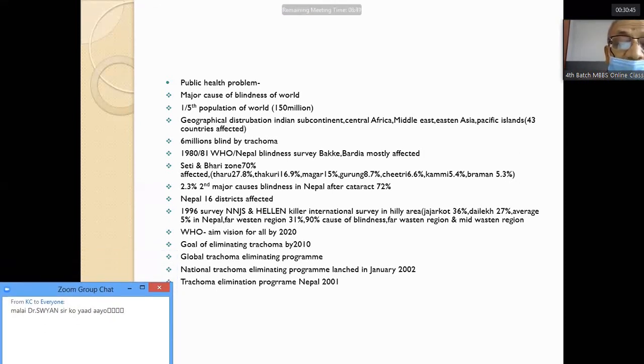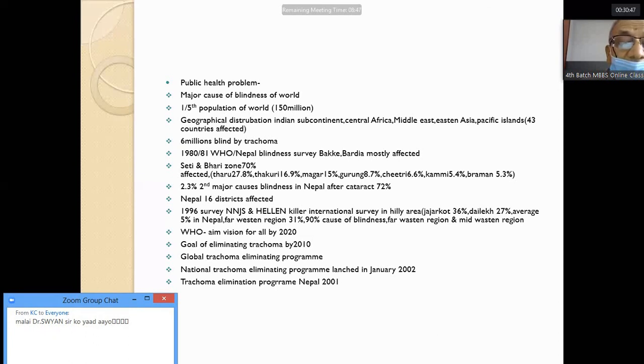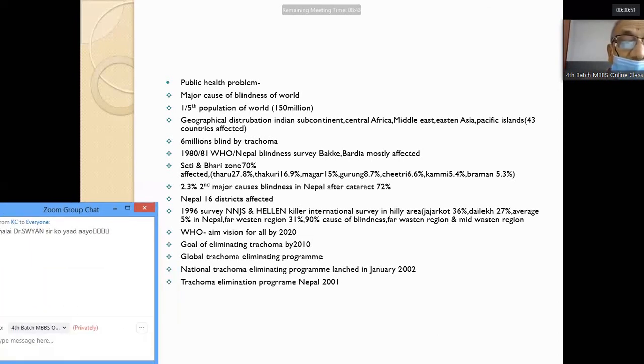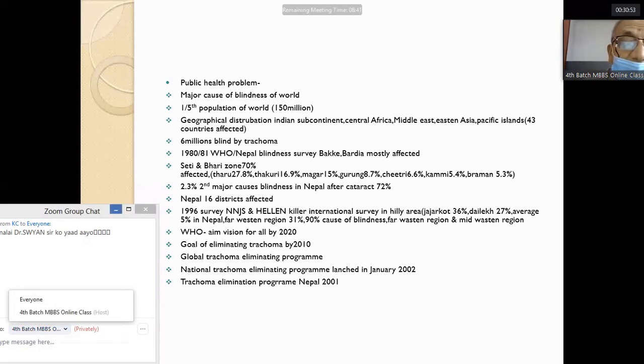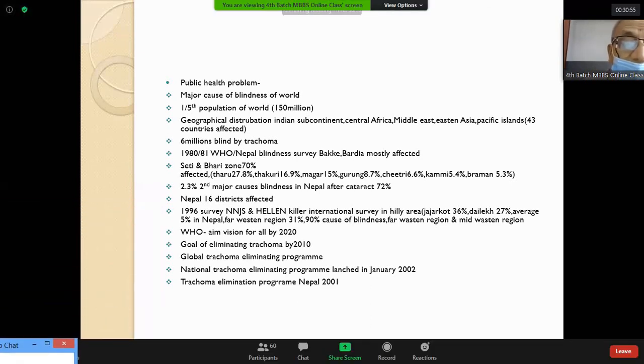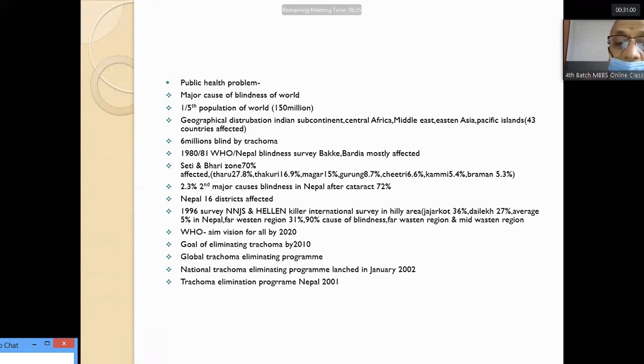In 1996, 16 districts of Nepal were affected with trachoma. In the 1996 survey by NNJS and Helen Keller International, in the hilly area, it was more in Jajarkot, 36% in Jajarkot.